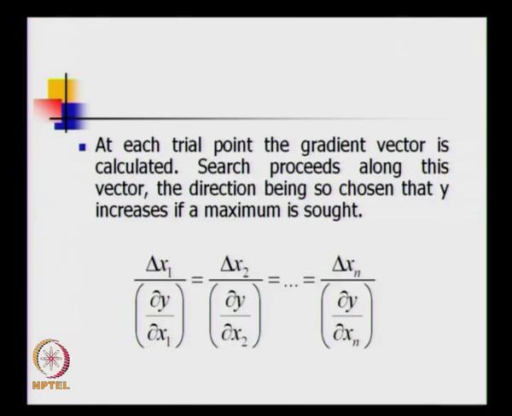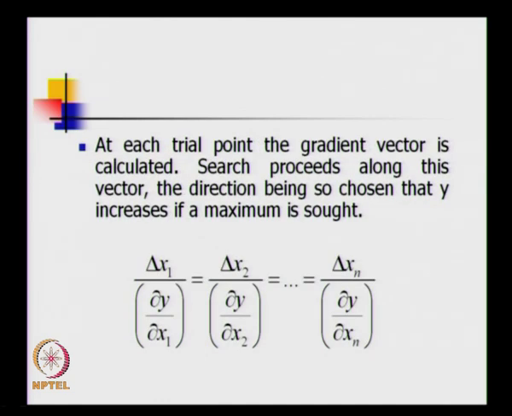At each trial point, the gradient vector is calculated, and the search proceeds along this vector. The direction is chosen so that y increases if a maximum is sought. Are you getting the point? Whether it is going to be positive delta x or negative delta x depends upon whether dy by dx is positive or negative, and whether you want a minimum or maximum. That condition was there. So this is the condition.